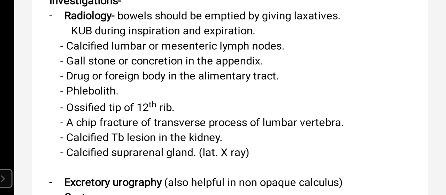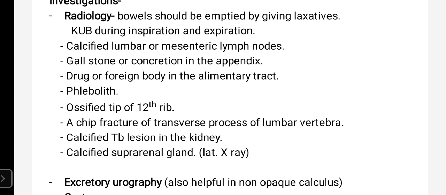Then if a gallstone or concretion in the appendix is present, that can also be misdiagnosed as kidney stone. Any drug or foreign body in the alimentary tract can also be misdiagnosed as kidney stone if it lies at the location of the kidney.